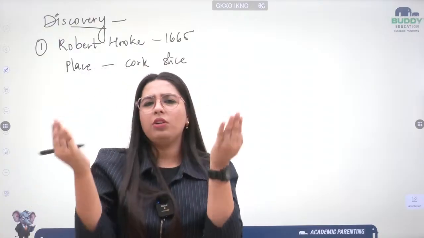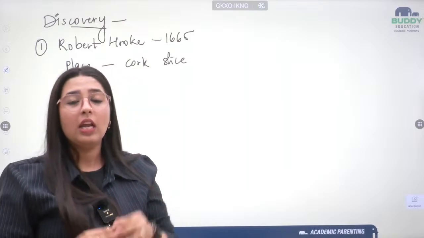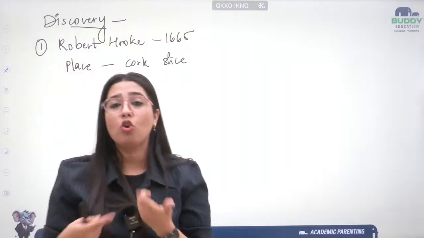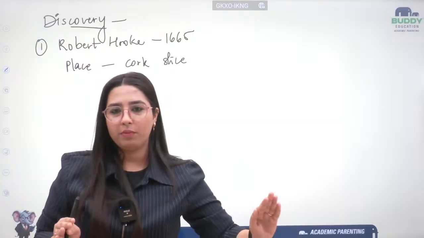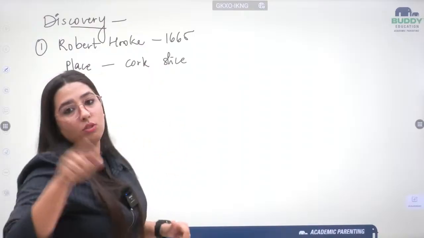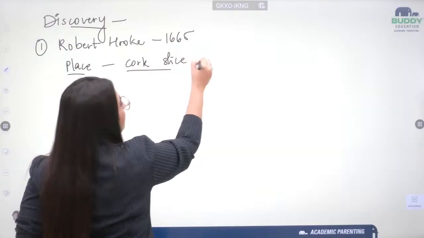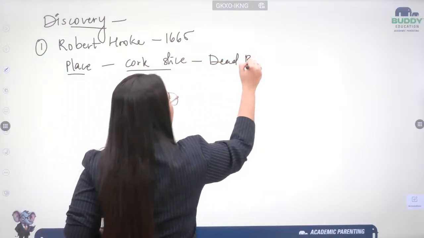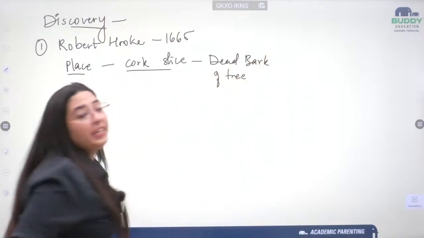The outer thing which you see that is brown in color, with wavy lines of dark brown and light brown, exactly that is known as cork. The dead bark which has already fallen from the tree is cork. So the place where he noticed all this was the cork slice, which is dead bark of a tree.